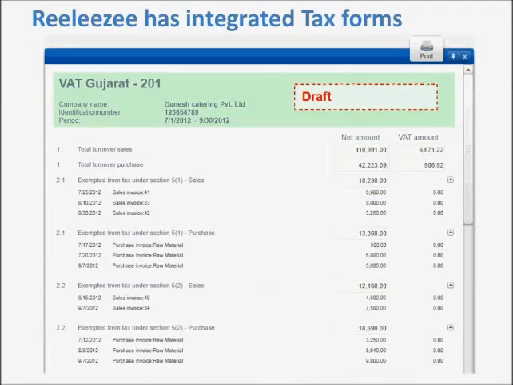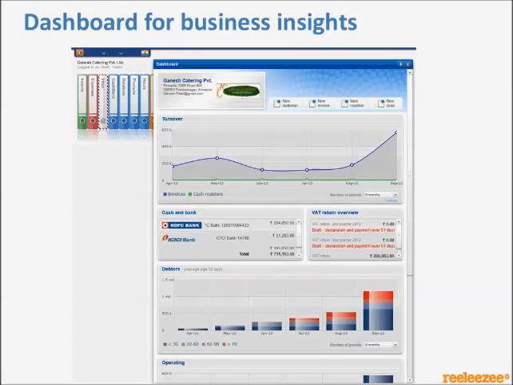This is a return helper. We offer a tax return helper. By filing returns, all important information is stored, so you can file your return smoothly. This is an example of our dashboard. We offer top line and bottom line information, so you can take decisions faster.